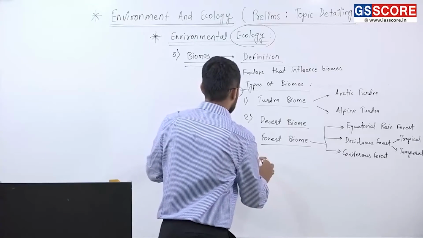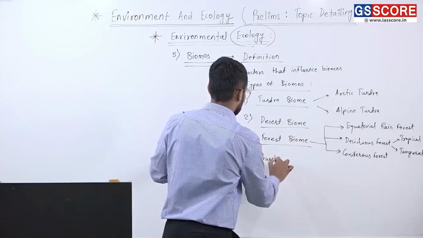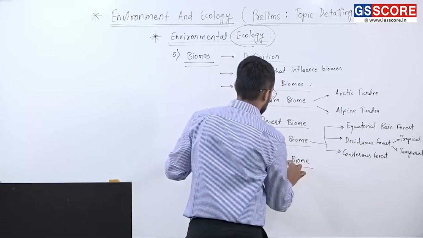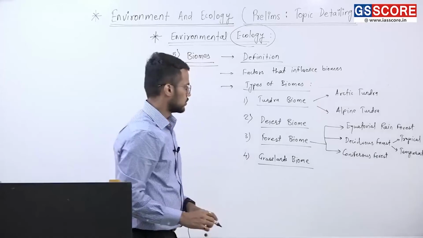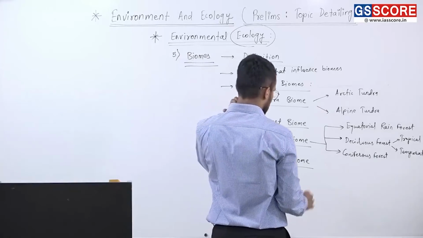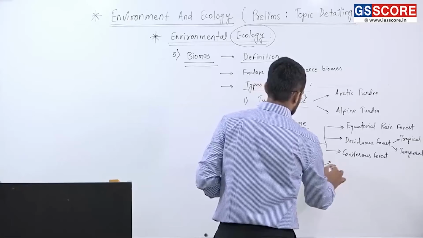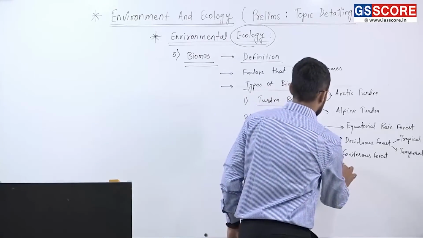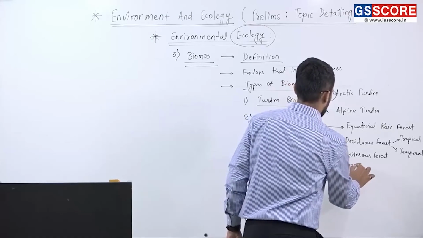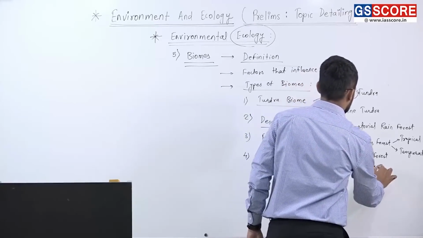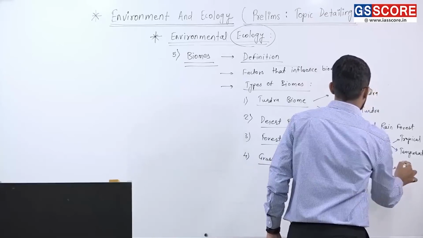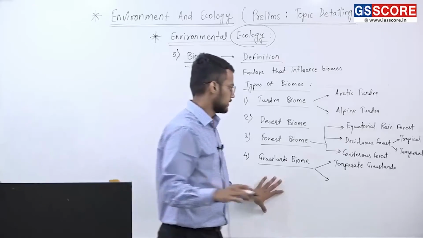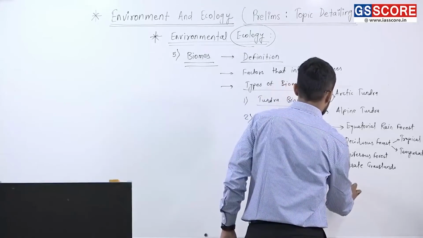Then we have to study grassland biome, another important topic. A number of questions have been asked by UPSC on the grassland biome. So, under grasslands, we have to study two types of grasslands. First is temperate grasslands. Their examples are steppes and prairies. And then we have tropical grasslands.